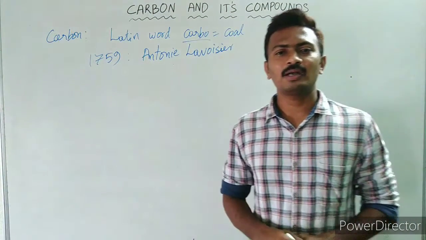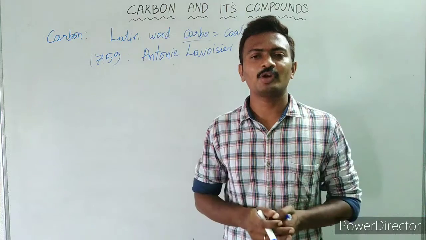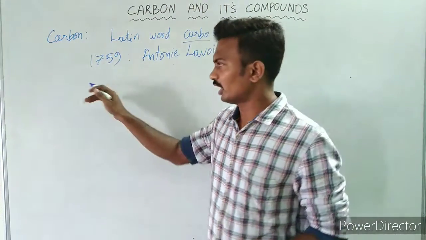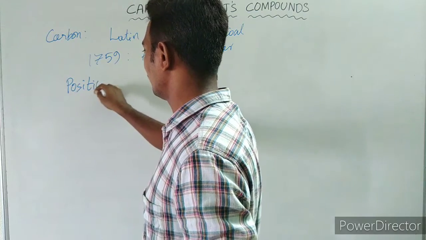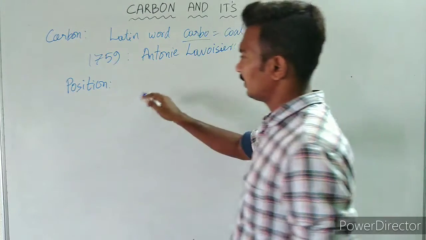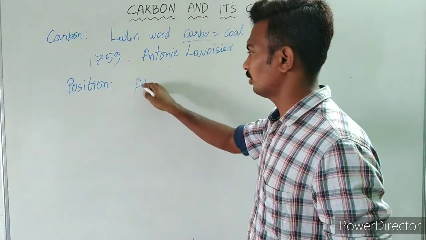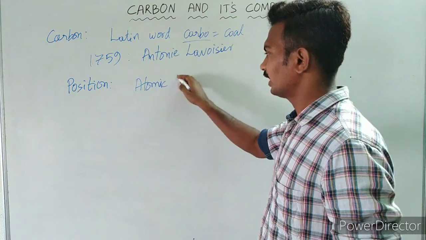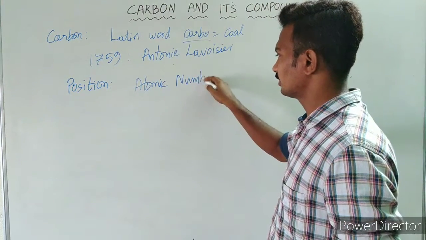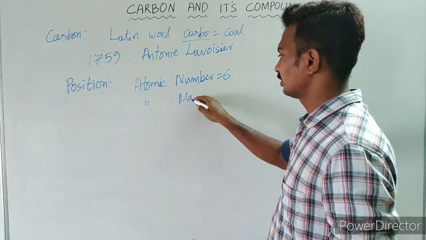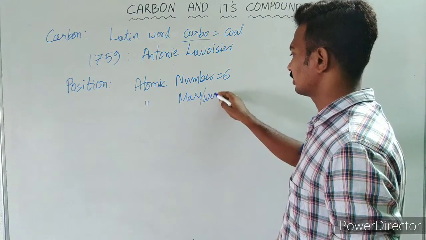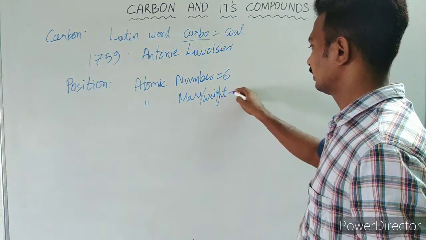If you look at the position of carbon in the periodic table, the atomic number of carbon is 6, and its atomic mass or atomic weight is 12.